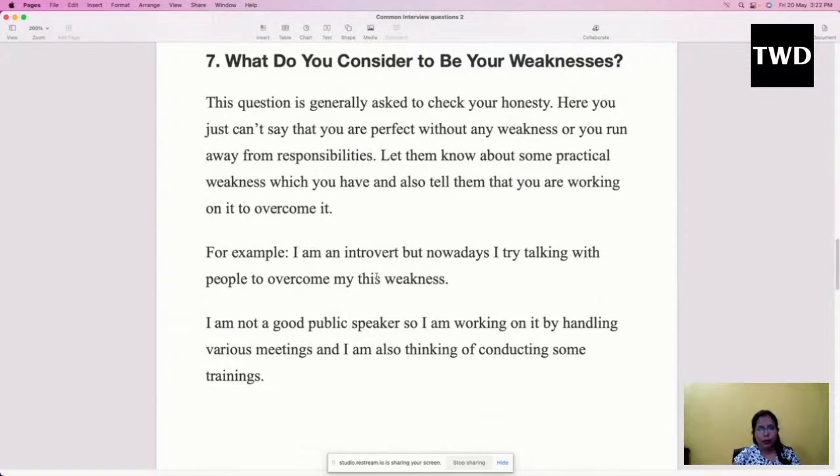Let them know about some practical weaknesses which you have, and also tell them that you are working on it to overcome it. For example, I am an introvert, as most of us are, but nowadays I try talking with people to overcome this weakness.